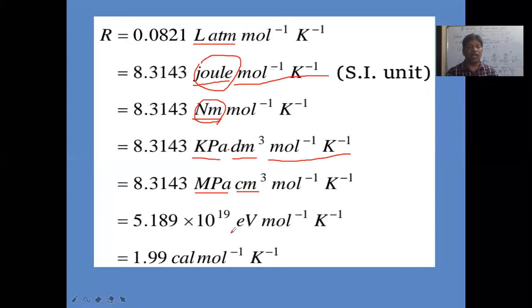Also, electron volt is the unit of electrical work done or energy.